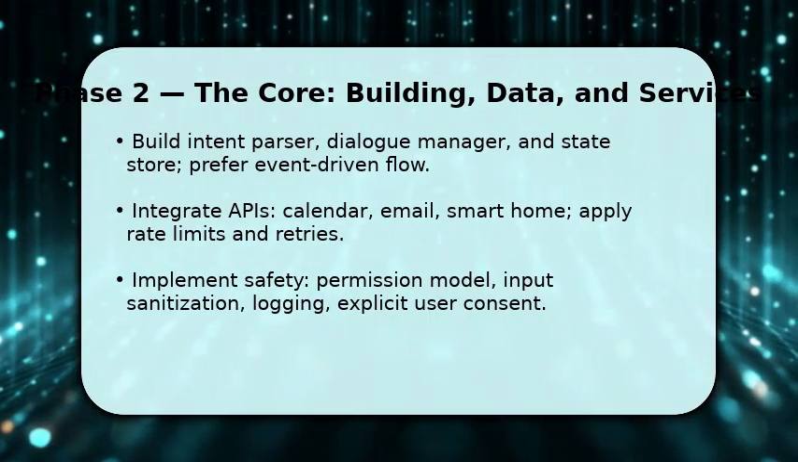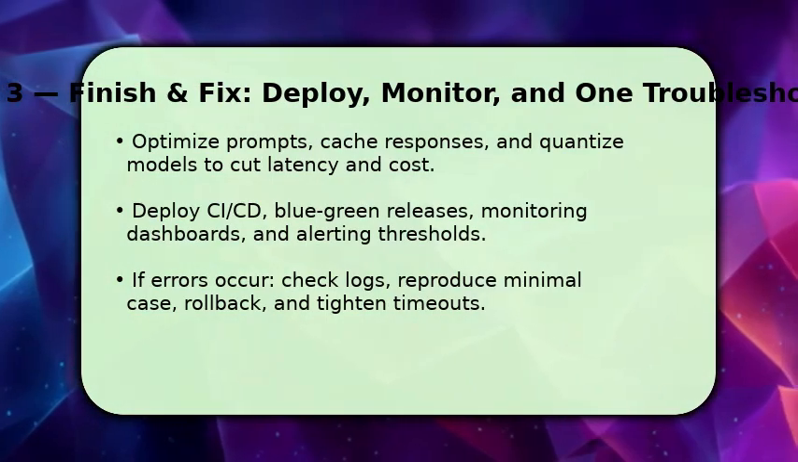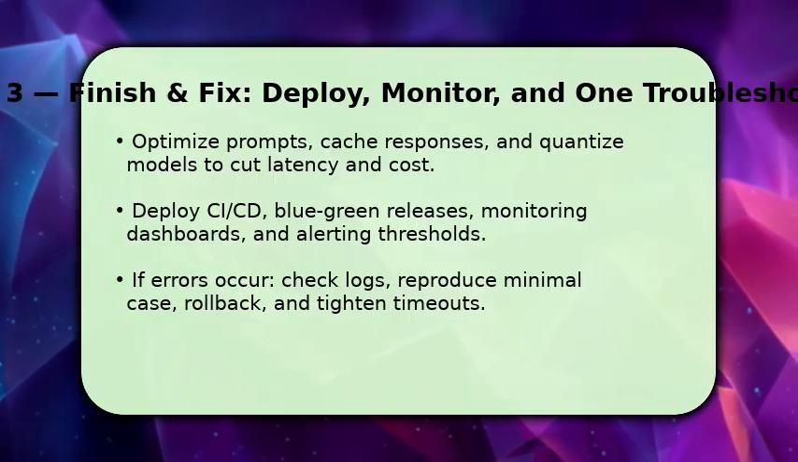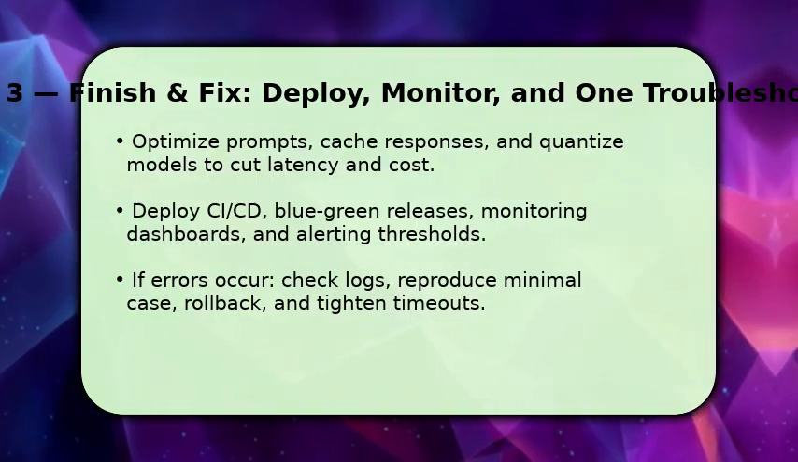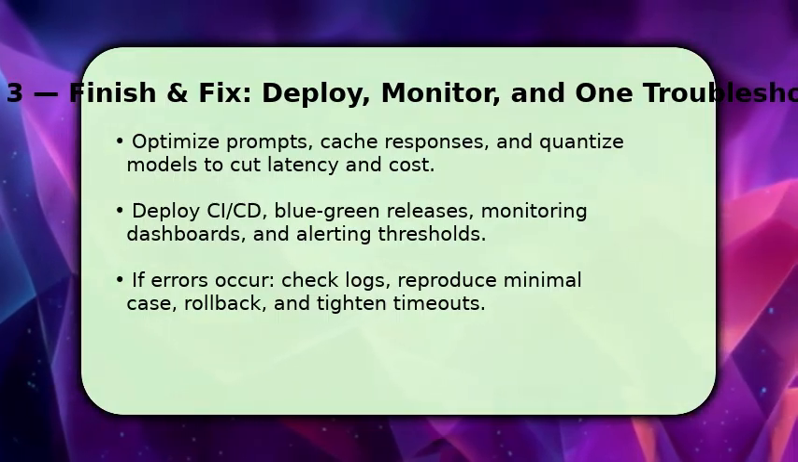You finish by optimizing and hardening. Refine prompts, add caching for frequent queries, and quantize models where possible to reduce inference cost and latency. Set up CI/CD with blue-green deployment, observability dashboards, and alerting for errors and SLA breaches.